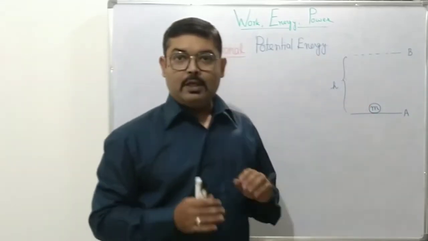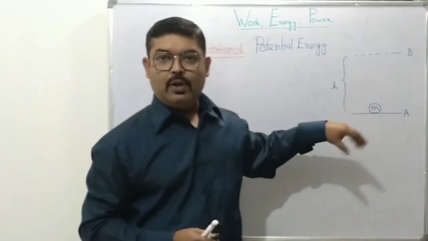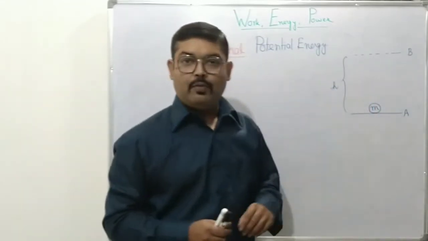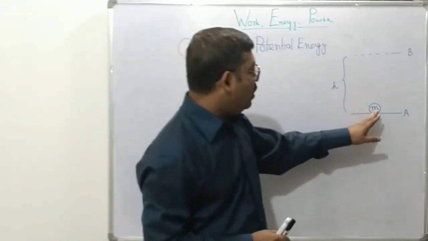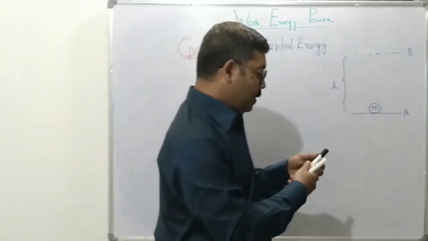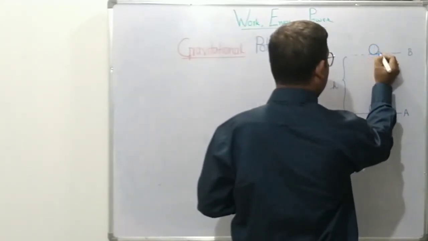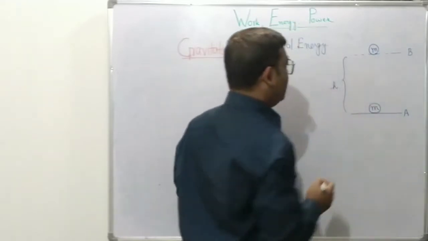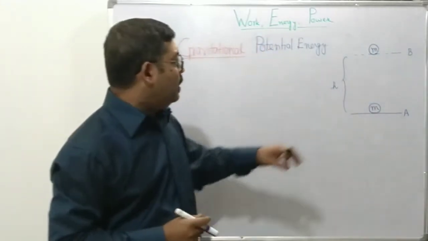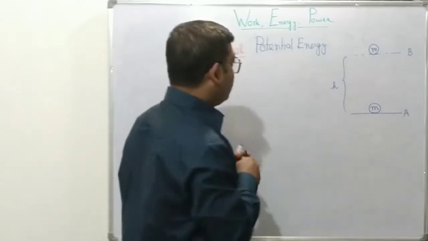It's a quasi-static movement wherein the object is moving very slowly, so there is no gain of kinetic energy. The object will move very slowly and will reach this particular position, say here, after some time.